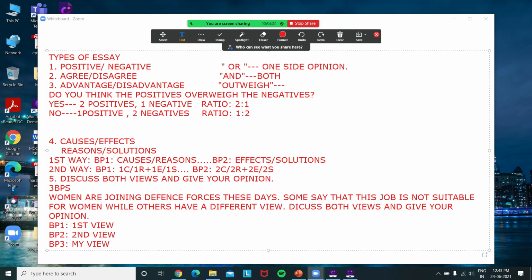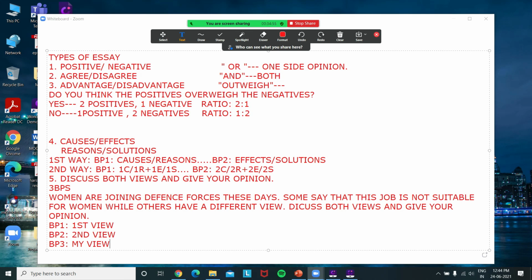My view can be anything from the above mentioned views. Either I will be supporting the first view or I will be supporting the second view. I am again saying you that either I will be supporting the first one or the second one. So my view need not be partial, it will be among these two only. Okay, whether I will support women or I will not support women in this profile.